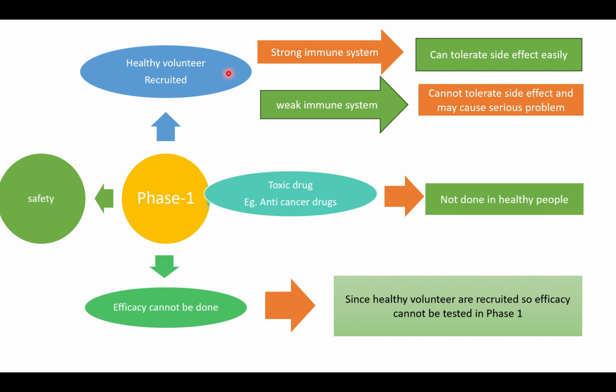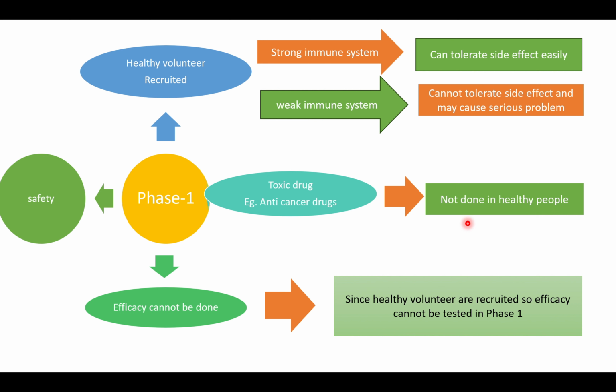The basic logic behind taking healthy people is that a healthy human has a good immune system. Suppose any drug can cause a side effect, the healthy human can tolerate it easily. But if people already have a weak immune system, in case the drug causes any reactions or side effects, the person might not be able to tolerate it and it might cause a serious problem. So that's the reason we do clinical trial phase 1 mostly in healthy human beings. But some drugs have a very toxic effect, like anti-cancer drugs. We know that anti-cancer drugs mostly cause bone marrow suppression. They might affect a healthy person as well. So these drugs, which we already know are very toxic, we avoid testing in healthy people.